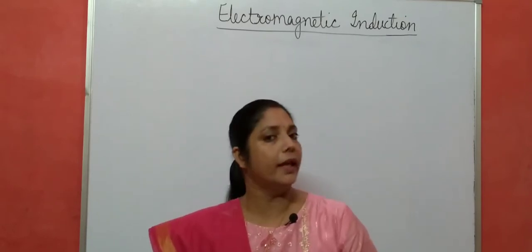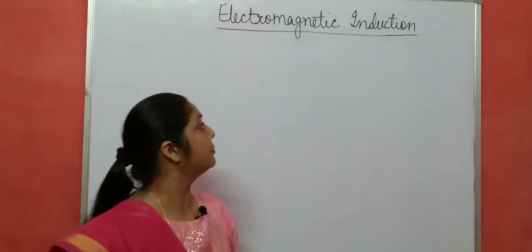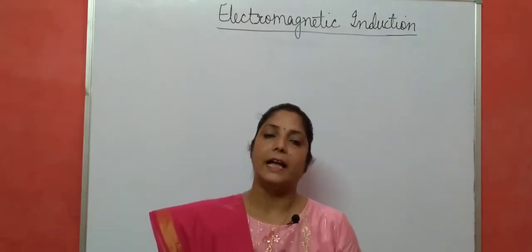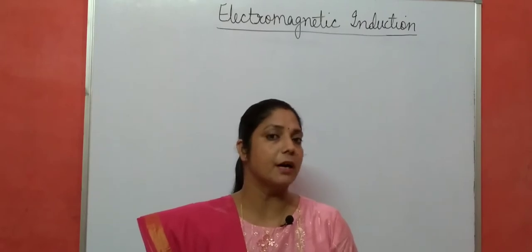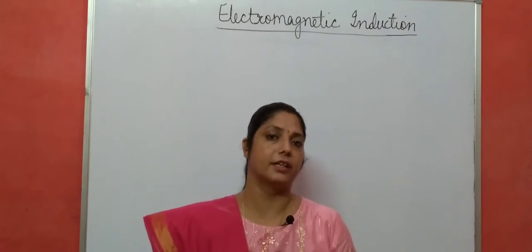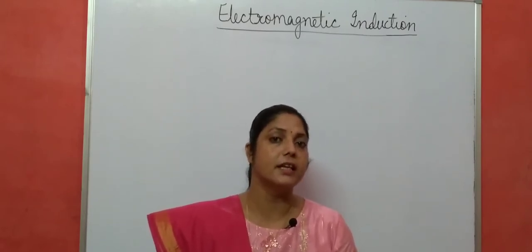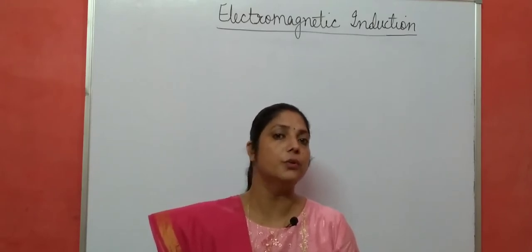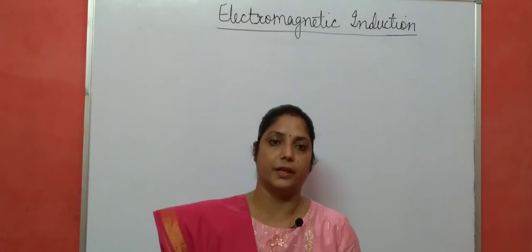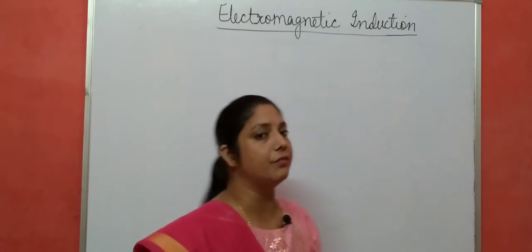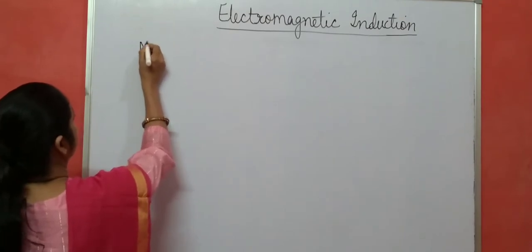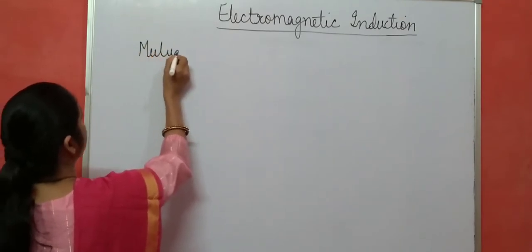So today I am coming with the fifth part of the chapter electromagnetic induction. In this part we will discuss mutual induction, then mutual inductance, and also mutual inductance in the case of two long coaxial solenoids. So let us start with today's topic, that is mutual induction. What is this mutual induction?